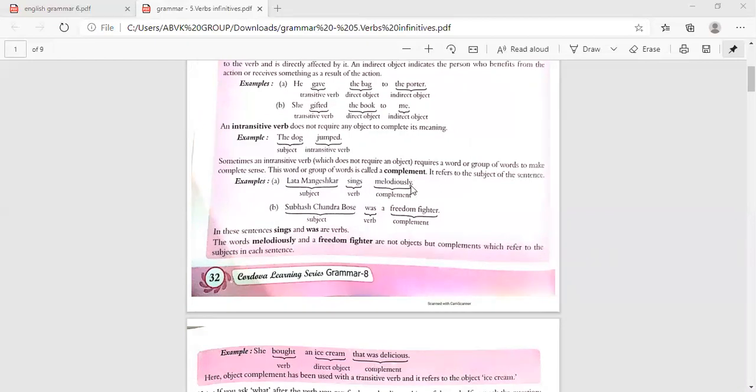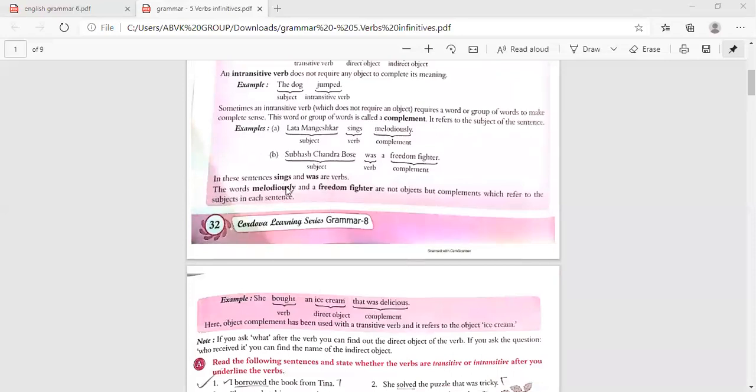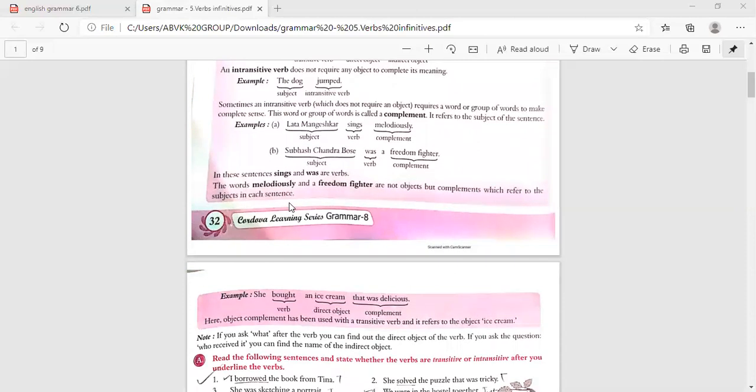It refers to the subject of the sentence. Lata Mangeshkar sings melodiously. Subject, Lata Mangeshkar. How does she sing? The verb is sings. Melodiously is the complement, telling about her singing. Subhash Chandra Bose was a freedom fighter. Subject, Subhash Chandra Bose; verb, was; freedom fighter is the complement, telling about Subhash Chandra Bose. In these sentences, sings and was are verbs. The words melodiously and a freedom fighter are not objects but complements which refer to the subjects in each sentence.